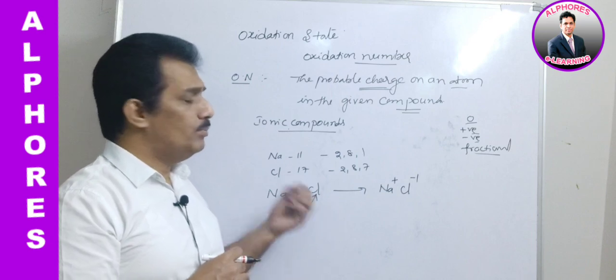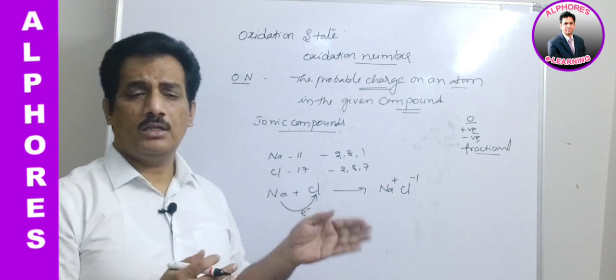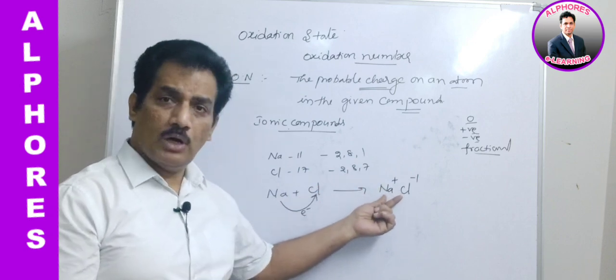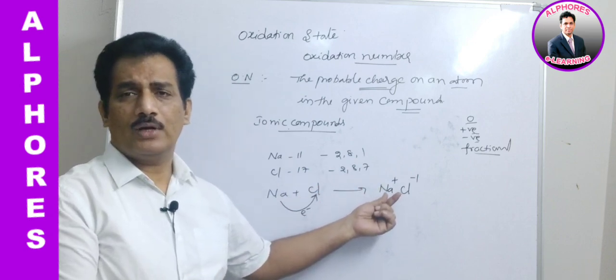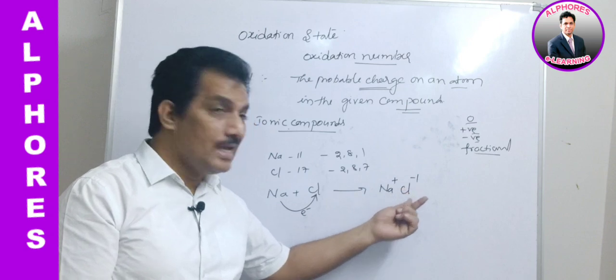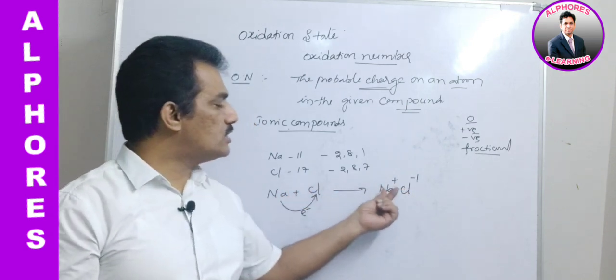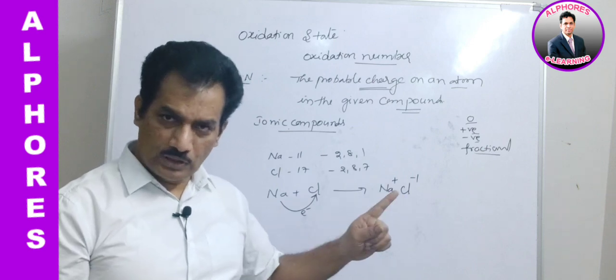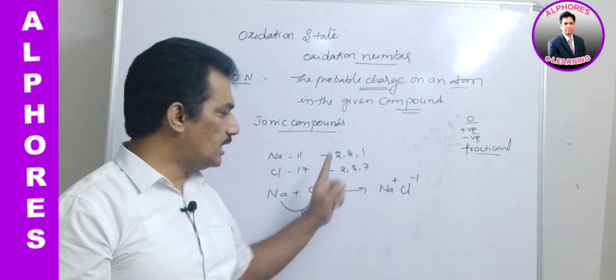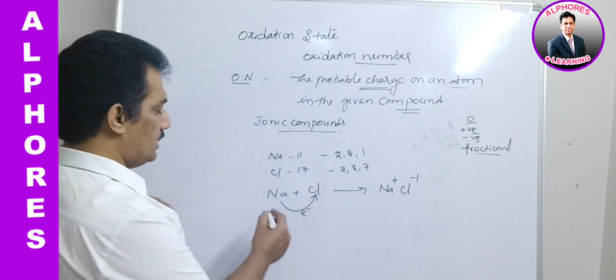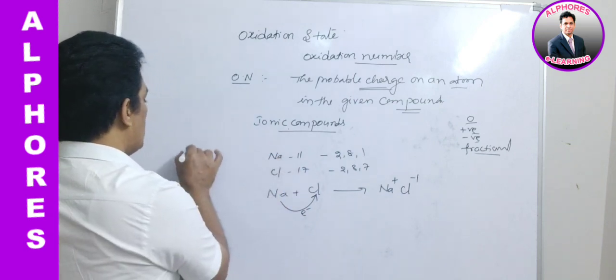Simply here, because of the transfer of electron, the electron donor will get positive charge, already you know from your lower classes, and the electron gainer will get negative charge. So now here sodium is losing 1 electron, thereby 1 positive charge, and chlorine is getting 1 electron and hence -1 charge.